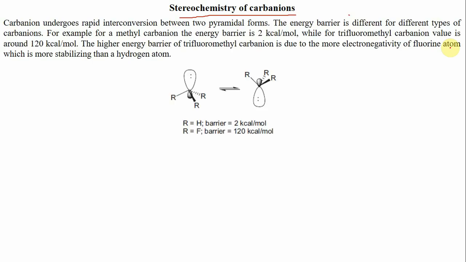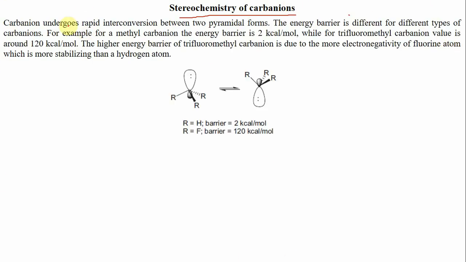Now next we will look over the stereochemistry of carbanions. As we know, when a tetrahedral carbon is attached to four different groups, it may become non-superimposable on its mirror image, and usually it shows optical activity. In the case of carbanions, we can also consider the same.